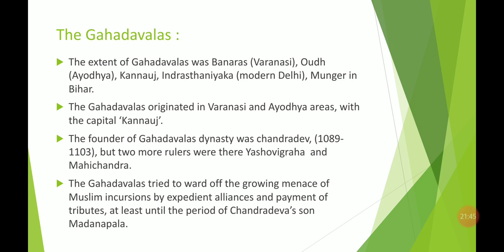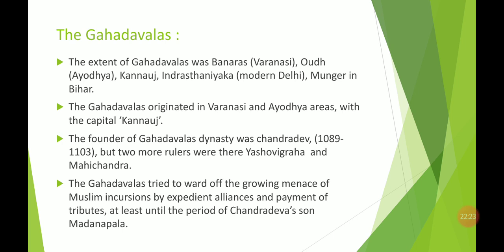We have already read a lot about Kannauj, why Kannauj was there and why people wanted to conquer Kannauj. Because of it, Kannauj was the capital of so many rulers during that period. The founder of the Gadwal dynasty was Chandradev, who ruled from about 1089 to 1103. There were two more important rulers in the Gadwal dynasty, Yashovigra and Mahichan.